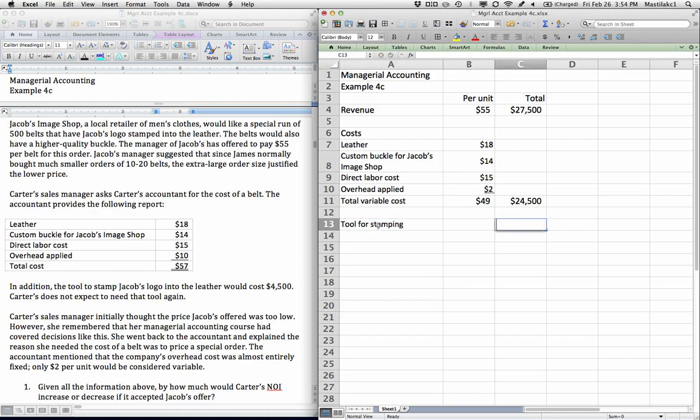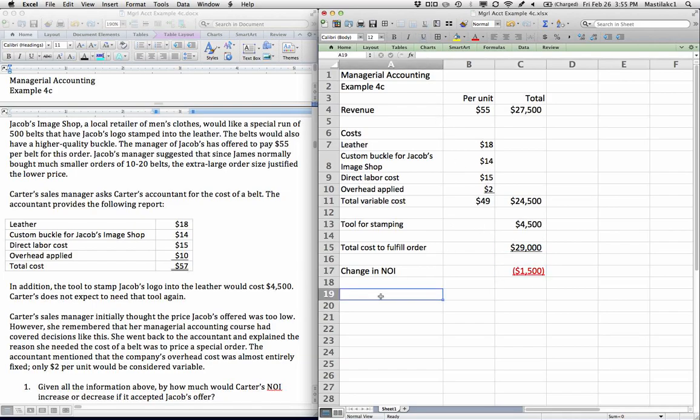And that's going to be a total of $4,500. I'll just put that in the total column because we're not paying that on a per unit basis. And so our total costs to fulfill the order are going to be $29,000. If we take the revenue minus the cost to fulfill the order, $27,500 minus $29,000, it looks like we would lose $1,500 on this order.